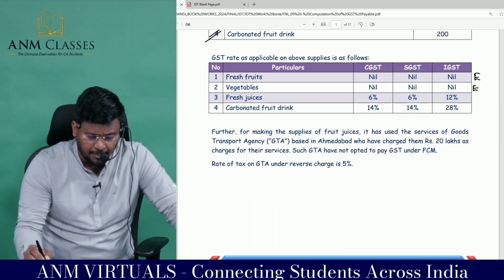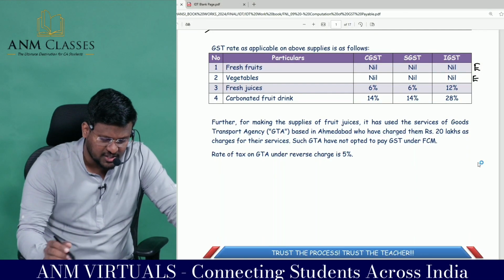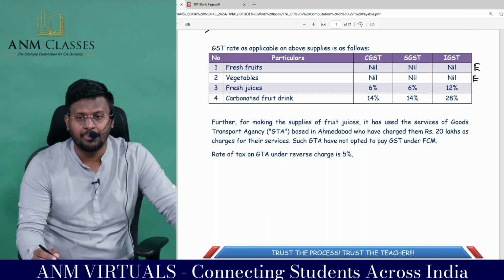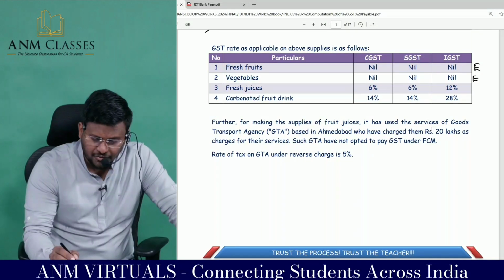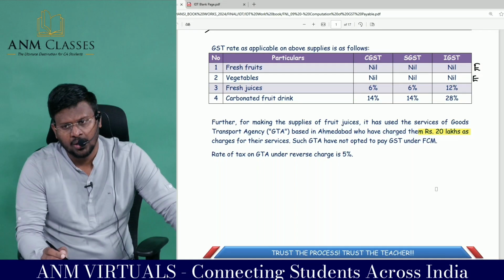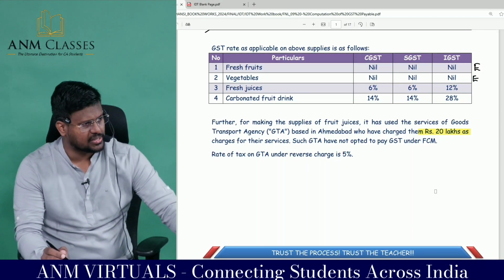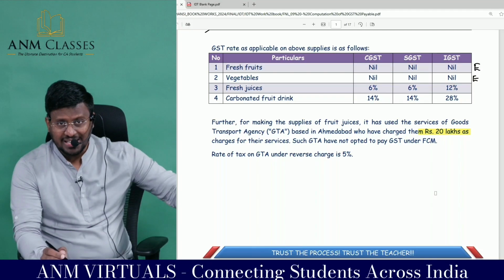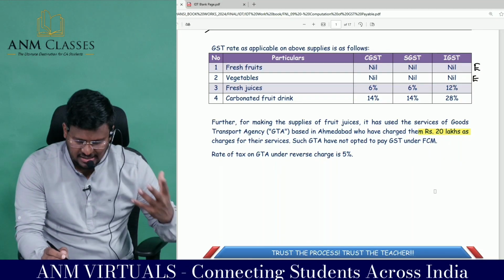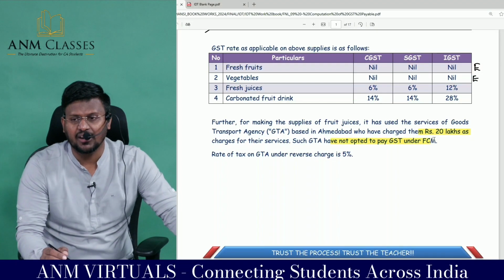Further, for making the supply of fruit juices, it has used the service of a Goods Transport Agency, GTA, based in Ahmedabad, who have charged them 20 lakh as charges for their services. So basically, GTA service is an RCM service, so the recipient is liable to pay tax under RCM. Such GTA has not opted to pay GST under FCM.